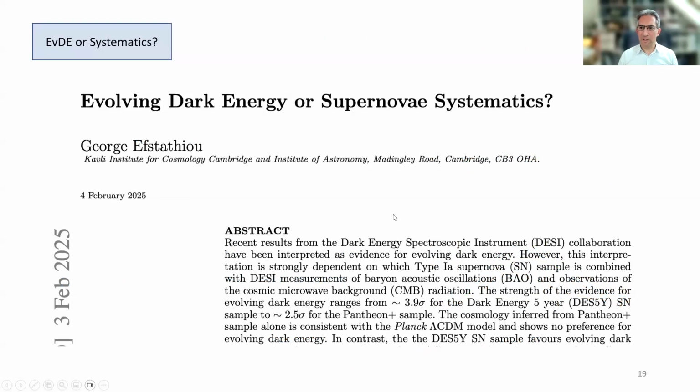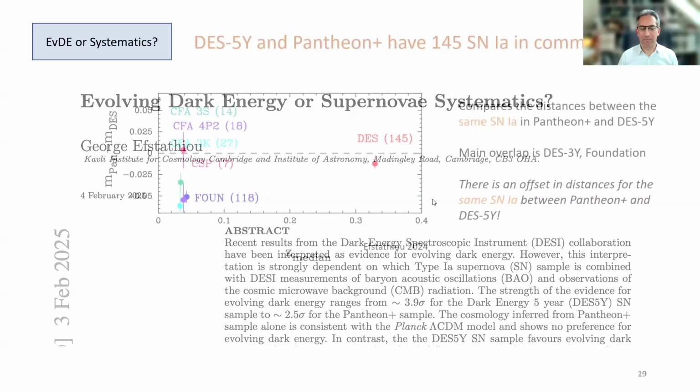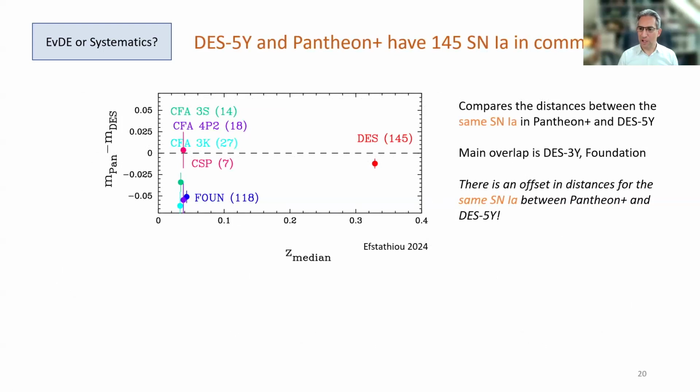Now let's come on to the main part of this talk, which is evolving dark energy or supernova systematics. So George Efstathiou wrote a paper where he compared the Dark Energy Survey and the Pantheon Plus samples and raised questions about the strength of the evidence for evolving dark energy. So let's look at what George did. Now, the same supernovae happened to be in both samples. The reason for that is that an earlier release of DES data, the 3-year sample, was released in time to be included in the Pantheon Plus sample. Also, Pantheon Plus and DES used low Z data in common.